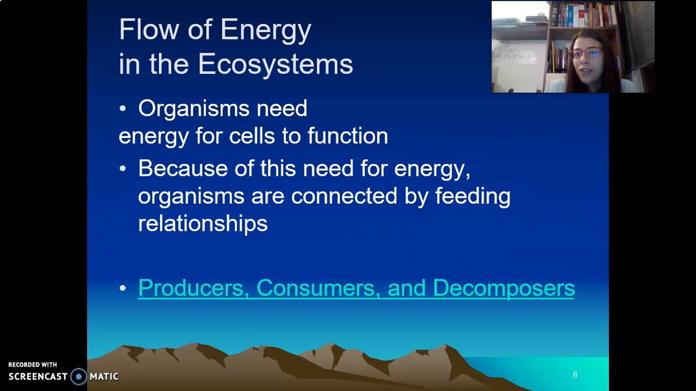Essentially, the energy flow in the ecosystem is one of the first relations that we can find there. Here, all organisms need energy to carry out their essential life processes. We have three types of organisms: the producers, the consumers, and the decomposers.